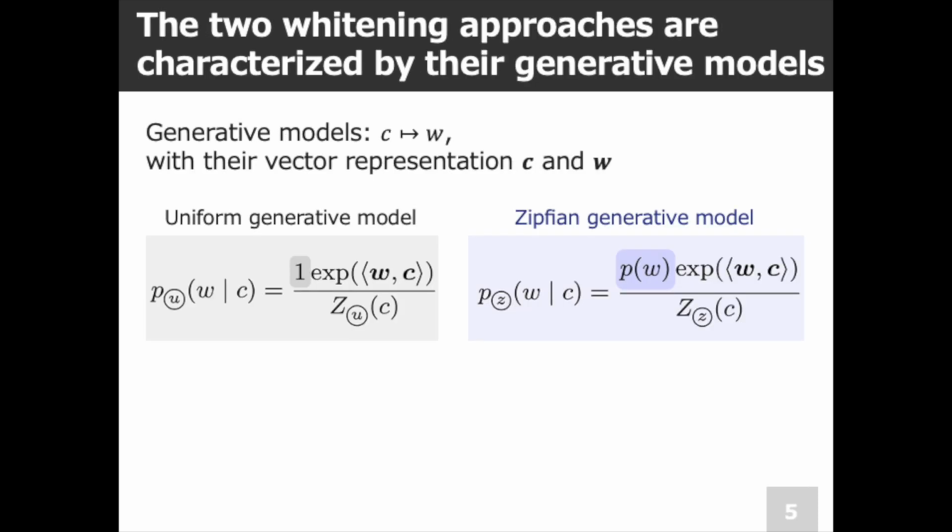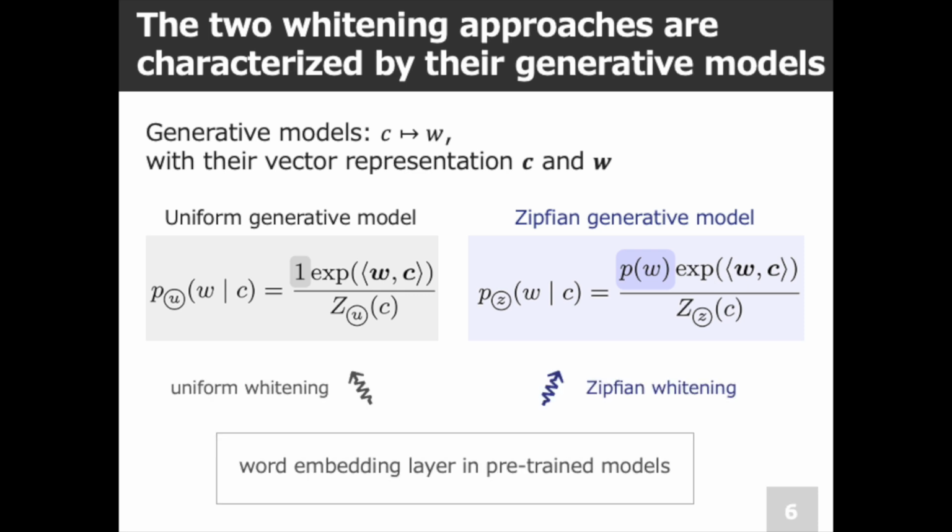Here is our conclusion. The difference between the uniform approach and the Zipfian approach can be characterized by their underlying generative models. All types of language models, in essence, predict a word W based on a context C. To do this, they learn latent vector representations for both context and word. The uniform approach corresponds to the familiar generative model that uses inner products and softmax. On the other hand, the Zipfian approach aligns with a generative model similar to contrastive loss, where the word frequency P of W is in the numerator.